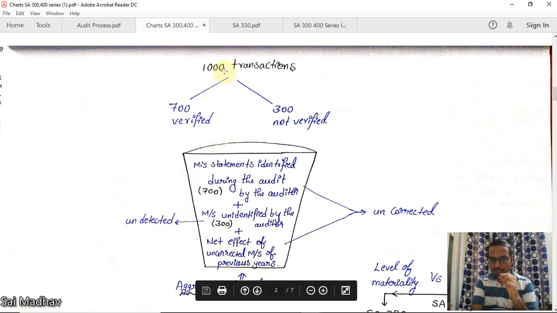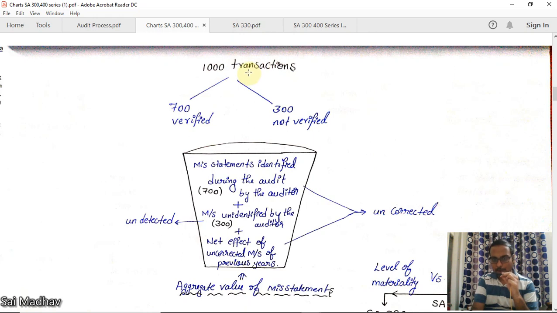Suppose there are 1000 transactions. Obviously, you cannot verify all of those 1000. You'll go by the sampling method. Suppose you have verified 700 of those and 300 you have not verified. In those 700, you have found some misstatements. You can take any example of numbers.